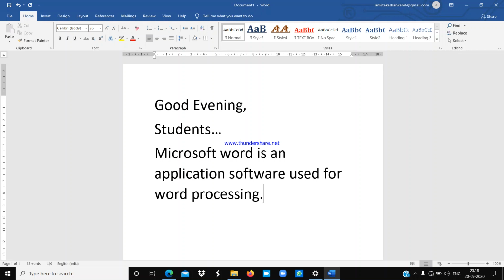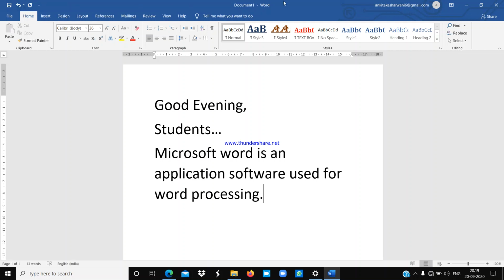Okay, I think you have observed this. Whenever you start typing, this cursor, this insertion point will move towards the right side. Understood everyone? Okay. Now see this.